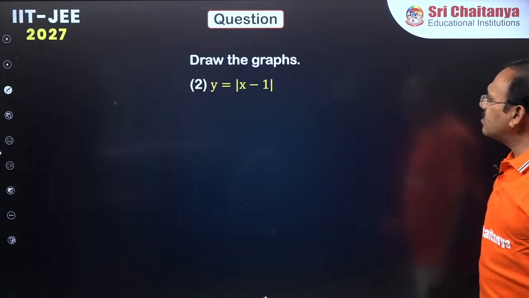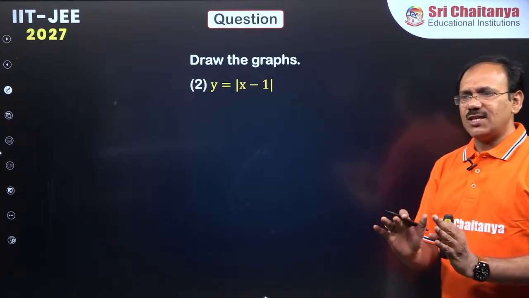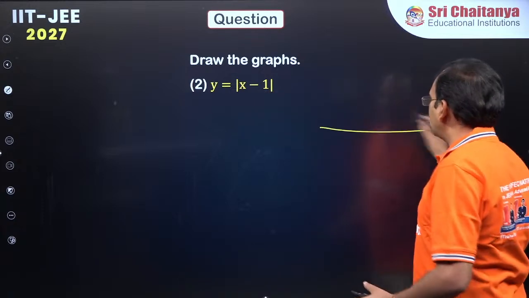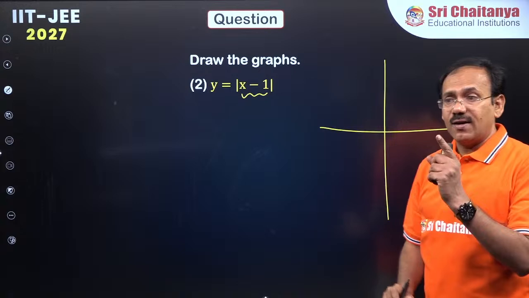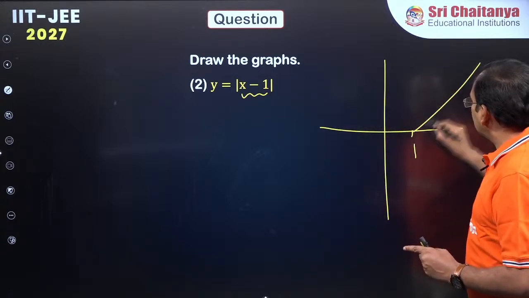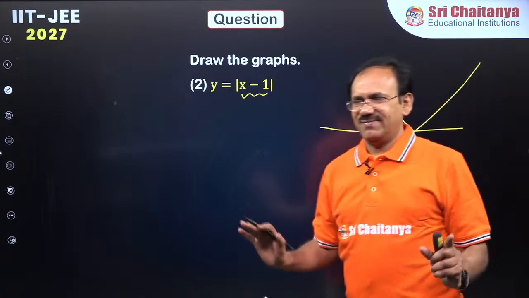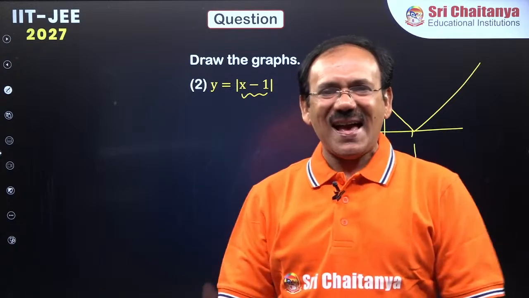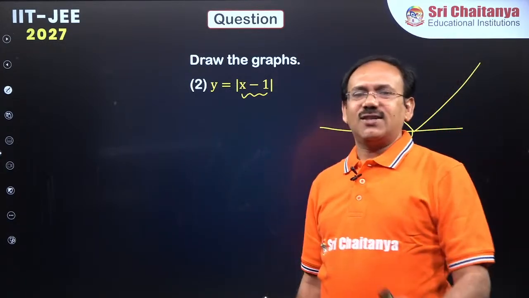Can you just draw the graph of y equals mod x minus 1? Friends, in this stage, I'll give you a simple way. This is a linear modulus function which becomes 0 at 1, right? Simple, at 1, you draw the V-shaped curve. Got it? Very simple. I don't want to complicate things. Easy or not? If you say easy, I'll give you shortcuts.